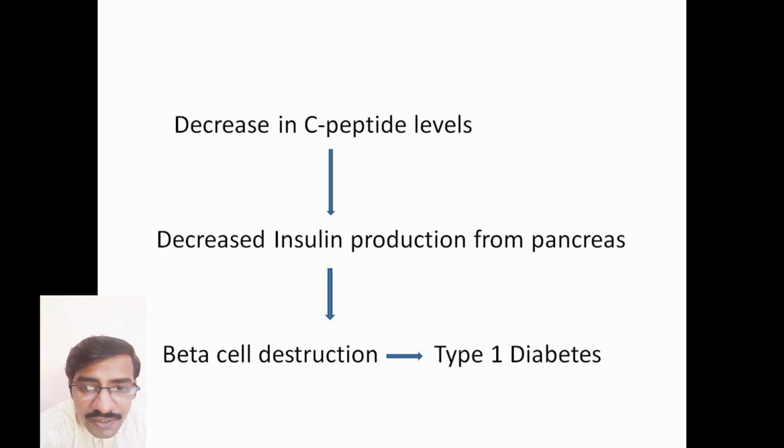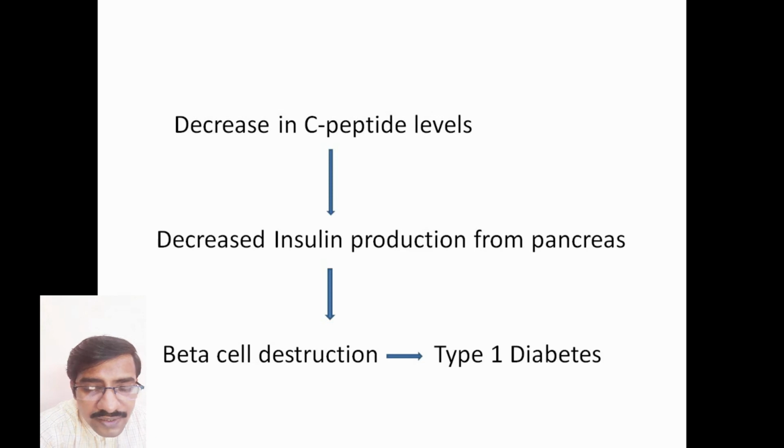So when we see a decrease in C-peptide levels, and when we think there is beta cell destruction, we also have to check for glucotoxicity or lipotoxicity before going to the diagnosis of type 1 diabetes mellitus.